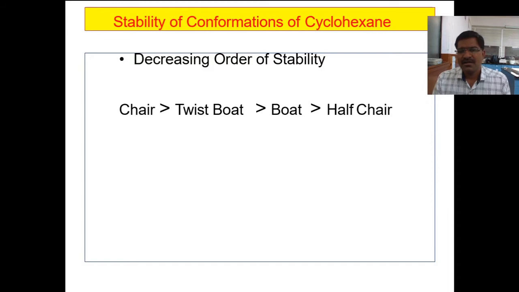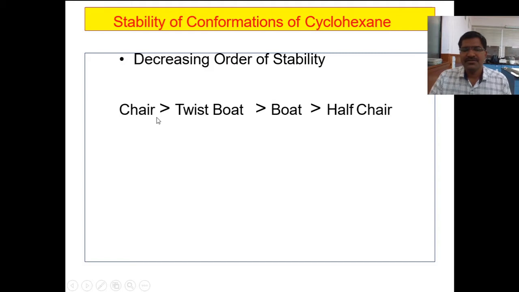First of all, I will tell you the decreasing order of stability of cyclohexane conformations. Chair conformation is the most stable conformation.